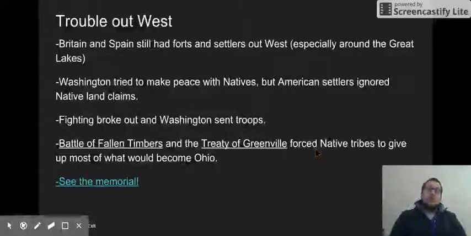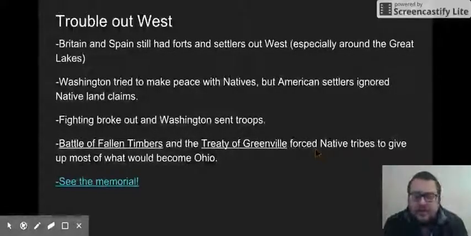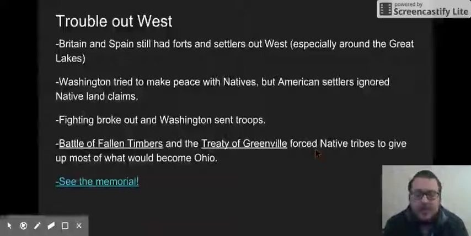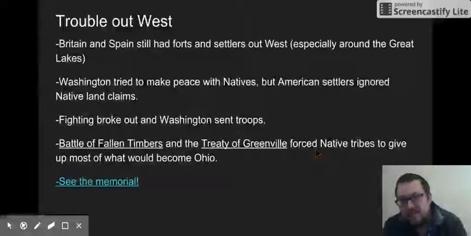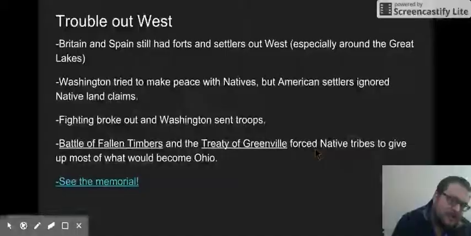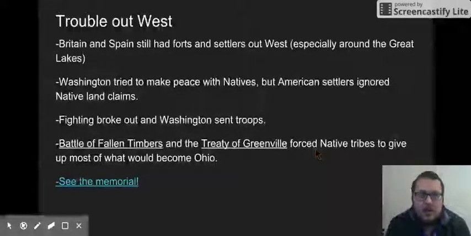Okay, well, trouble out west. Britain and Spain still have forts and settlers out west. Okay, they're not supposed to. That's American territory, and it ticks America off. And when America tries to do something about it, it irritates Britain and Spain, and they actually start arming Native Americans, which is not good. So as American settlers move out west, they encounter these armed Native Americans, and they clash.